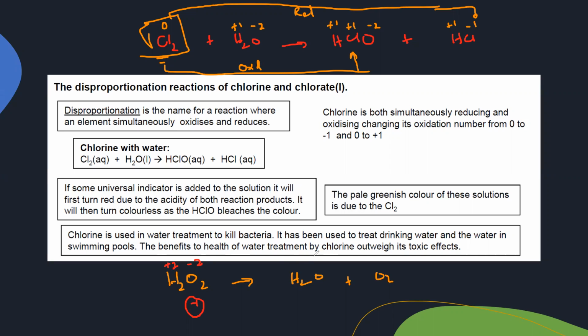So -1 is the oxidation number of oxygen in hydrogen peroxide. And in water, each hydrogen is +1, so 2 hydrogen +2, so oxygen will be -2, and in oxygen gas, oxygen is 0. So -1 oxygen turned to -2, so this change is a reduction. And -1 oxygen changed to 0, so this change is oxidation. So the same element is oxidized and reduced. Whenever the same element undergoes oxidation and reduction, this type of reaction is known as a disproportionation reaction.